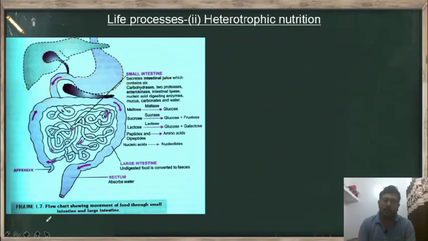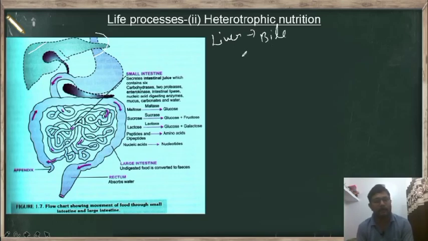So now what it has to do is convert the acidic food into base, not base, that means it must be neutralized. So here, the small intestine is also connected to another organ, that is called pancreas, and along with that it is also connected to the liver. So here the liver secretes the juice called bile, and this bile is stored in the bile duct, and this bile contains